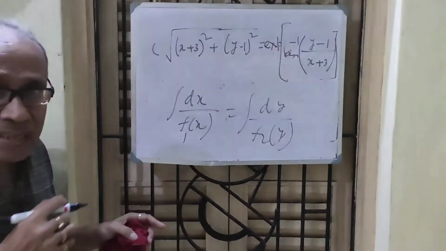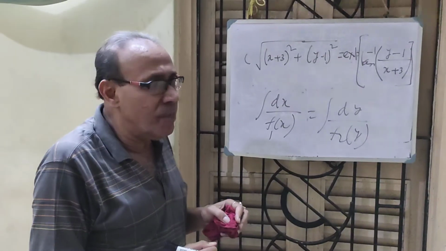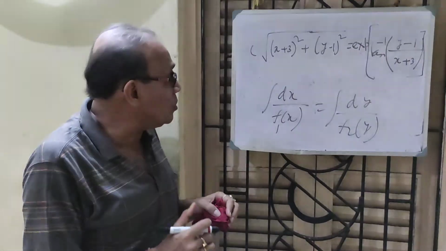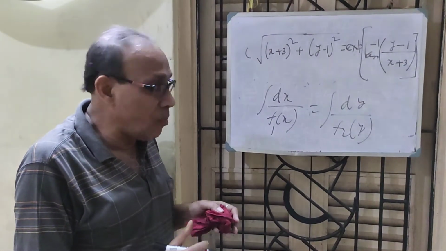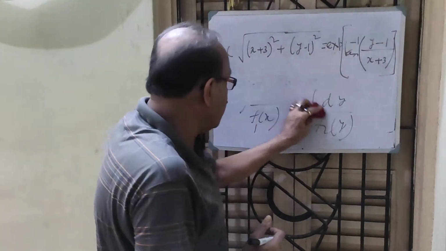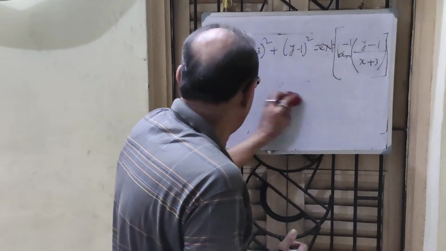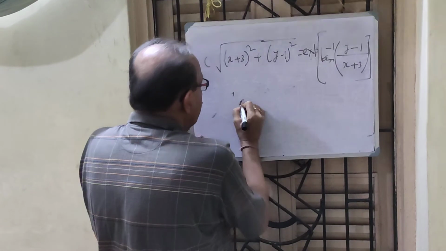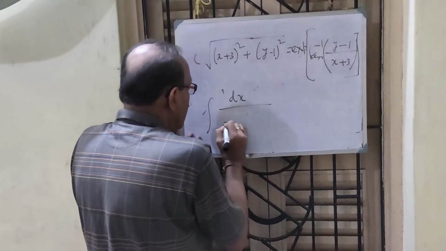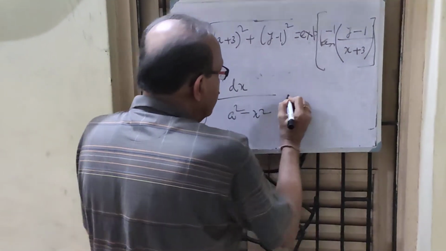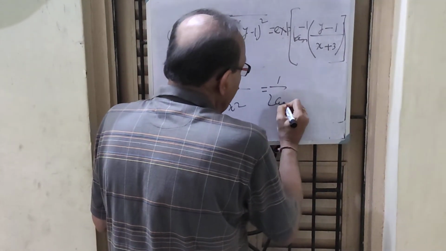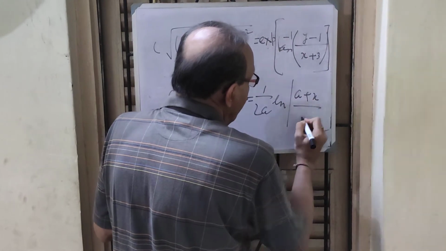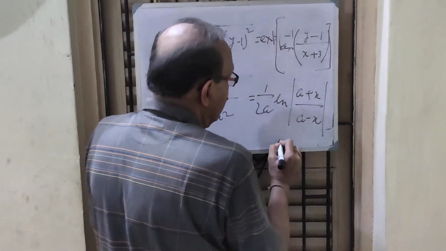Therefore, my earnest request is to repeat all the drills again, and try to see the domain in which it is okay and in which it is not okay. That is, I want to tell you a very important integral, which all of you know: dx over a square minus x square is 1 by 2a ln of a plus x by a minus x plus c.